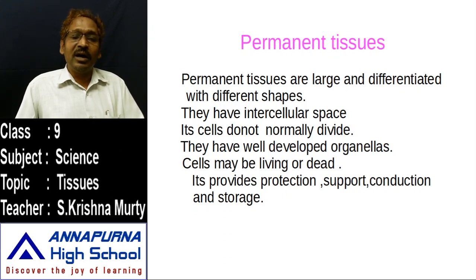Most of the permanent tissues have well-developed organelles. Most permanent tissues are dead cells with very few living cells. But in meristematic tissue, most of the cells are living cells and very few are dead. And permanent tissue provides protection, support, conduction and storage of the food material.